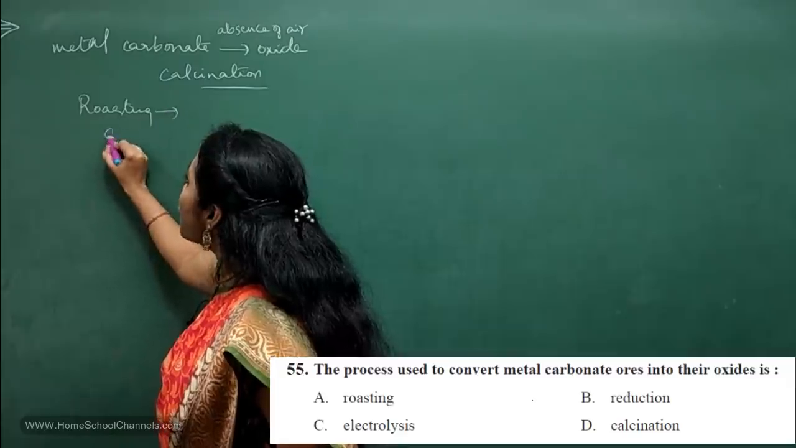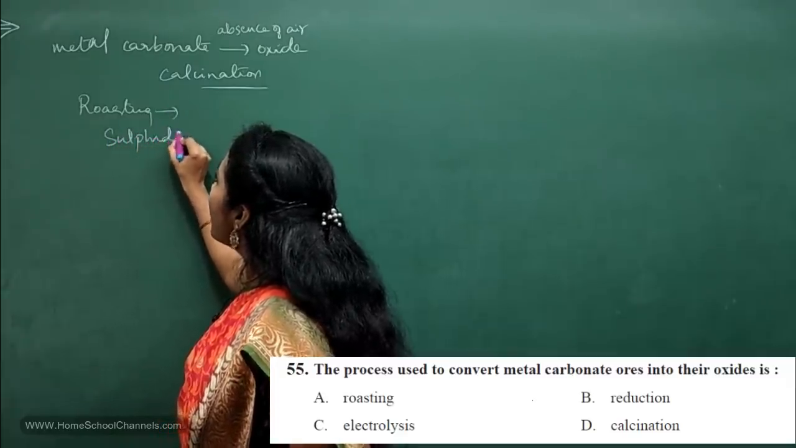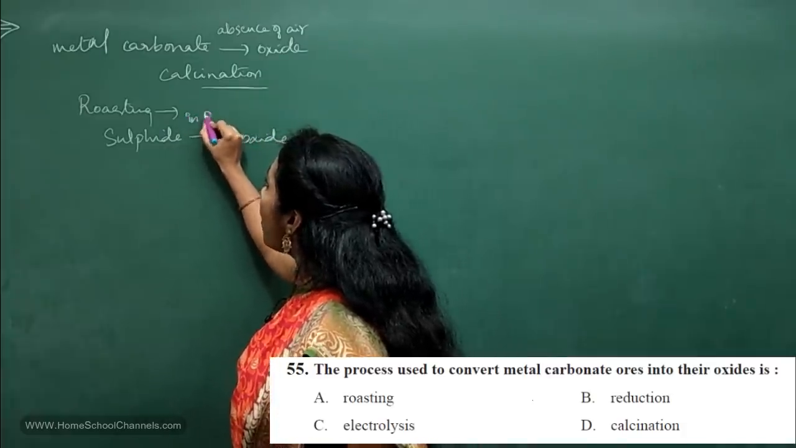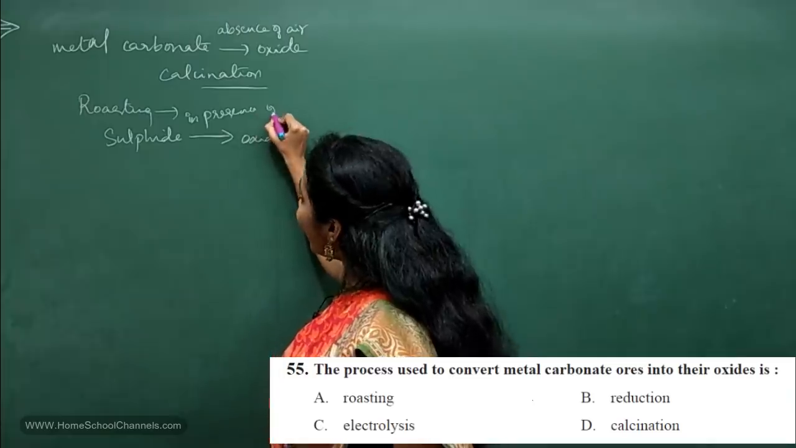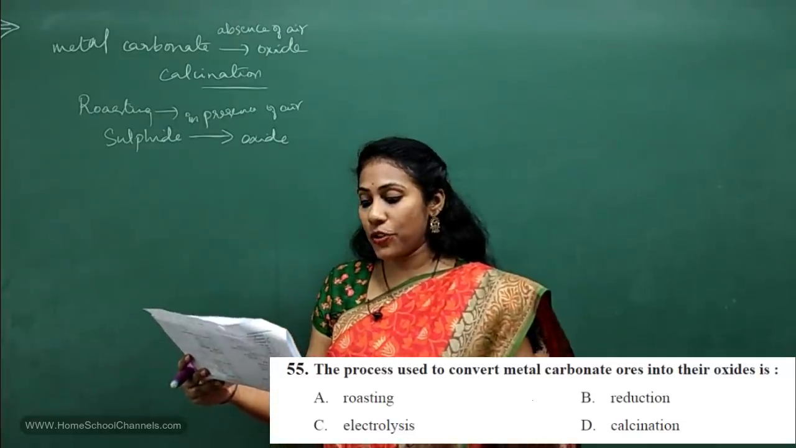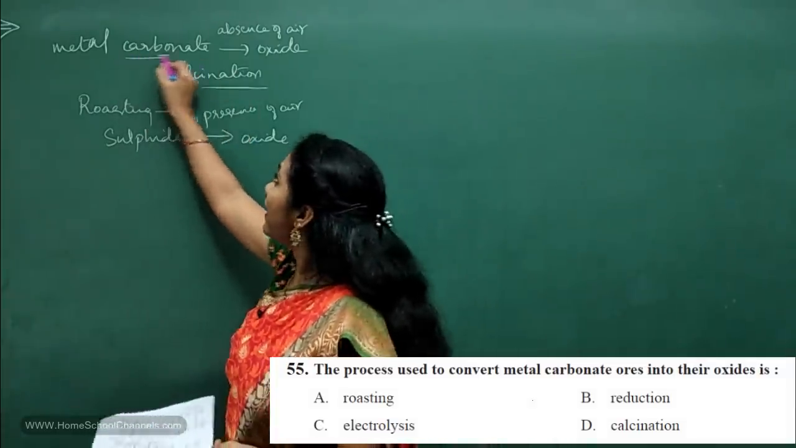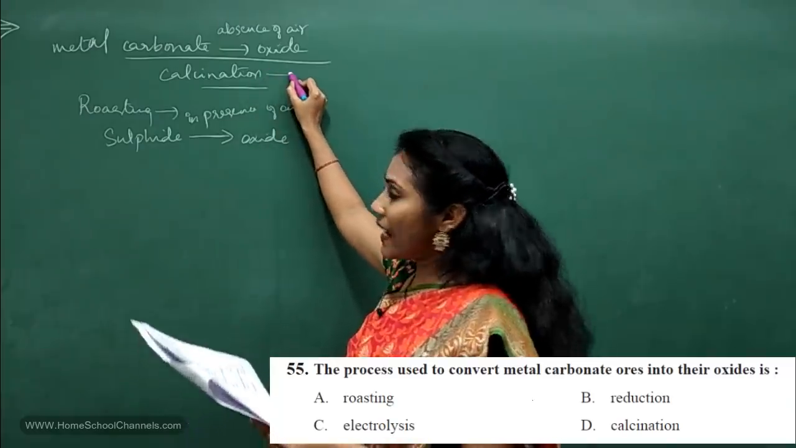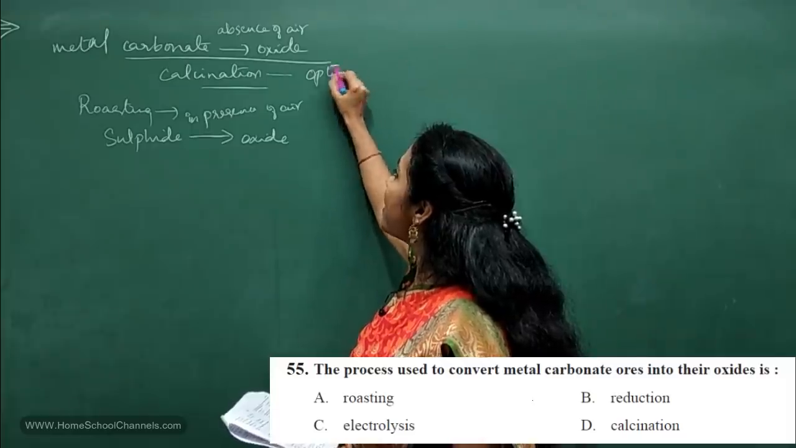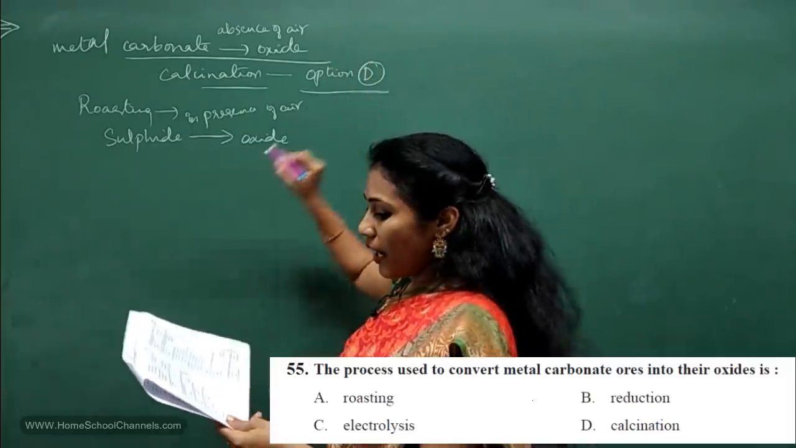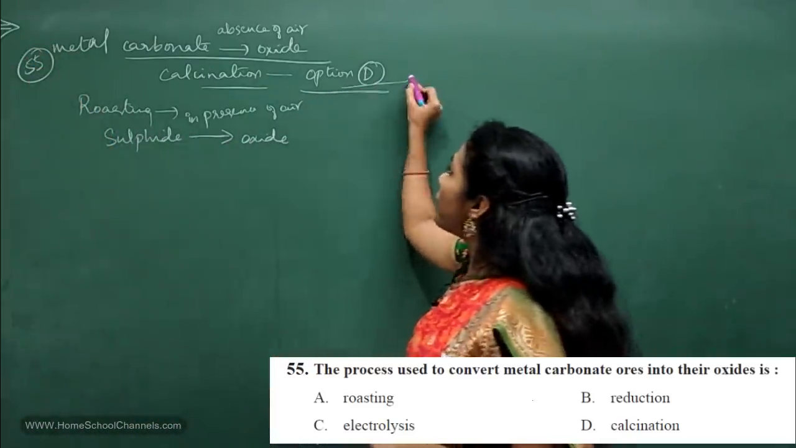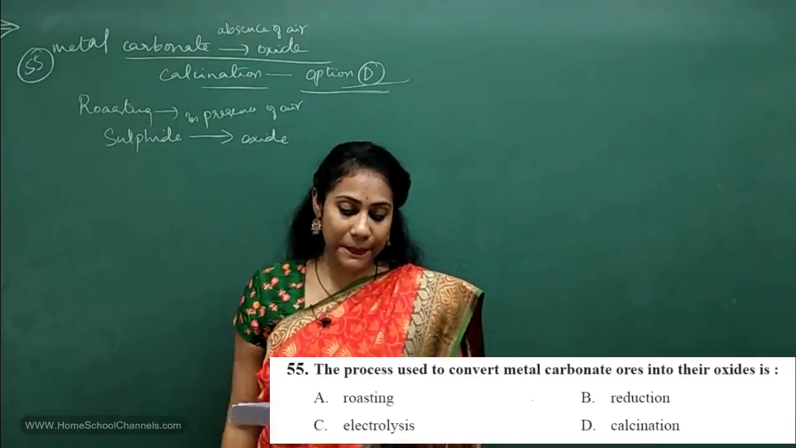Roasting is conversion of sulfide ore into oxide form, and this is done in the presence of air, isn't it? So here they asked you about the calcination. Which is the process by which you convert metal carbonate into oxide? It is by calcination. So what is the option given? Yes, option D. Calcination is there in option D. This is the 55th question, isn't it? So for the 55th question, option D is the correct answer.